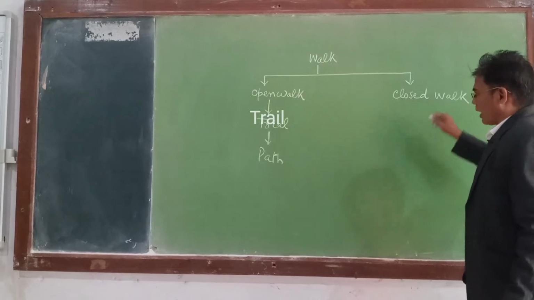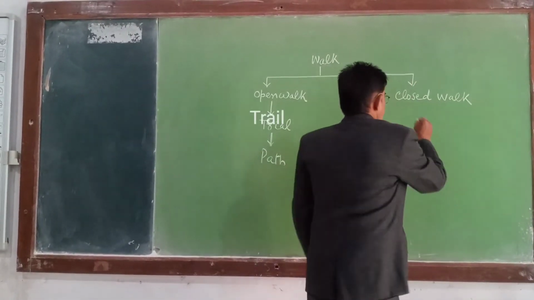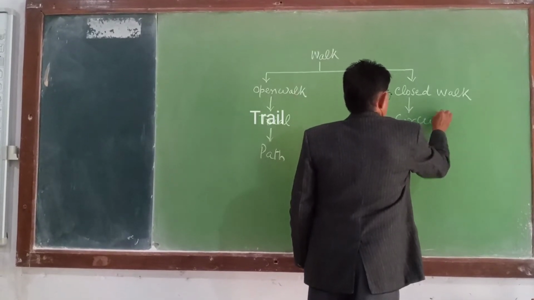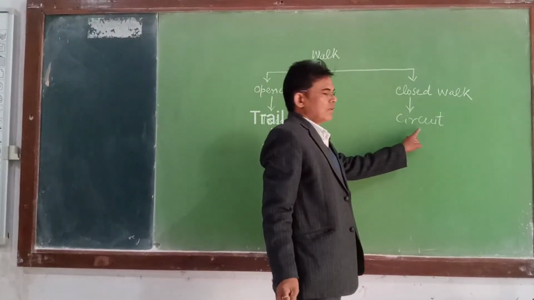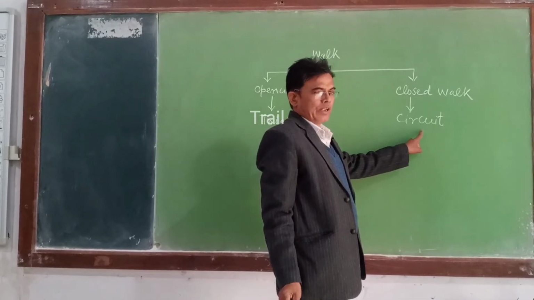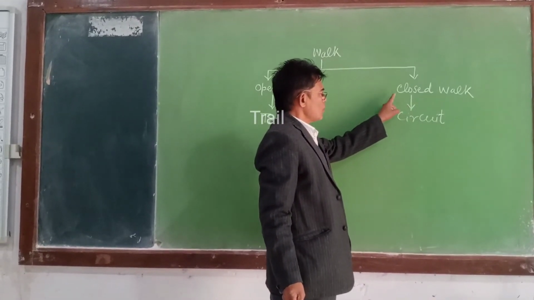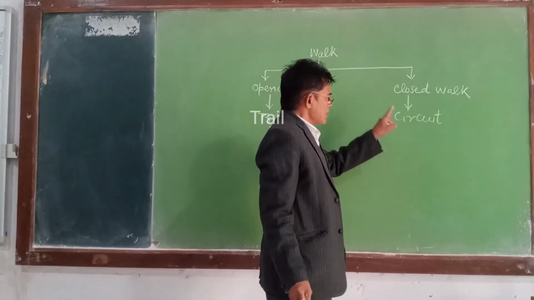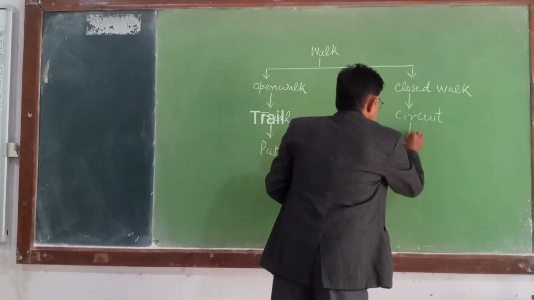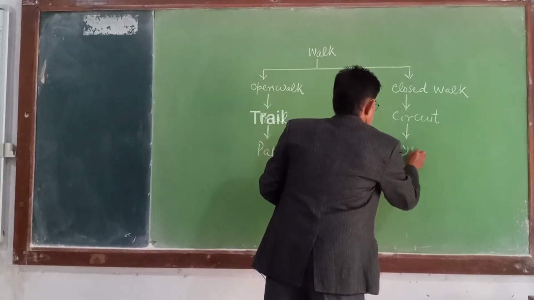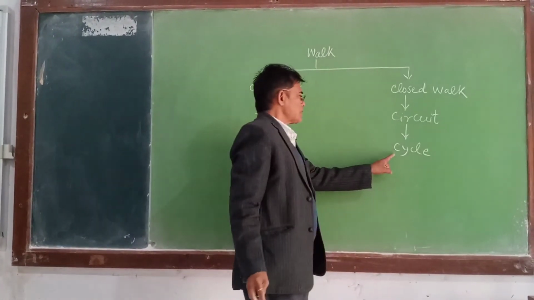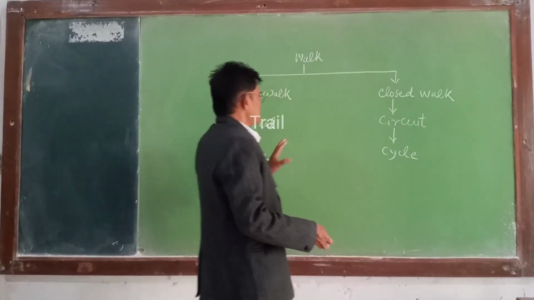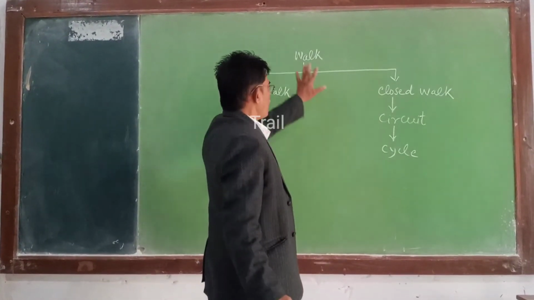A closed walk is said to be a circuit if edges are not repeated. A circuit is said to be a cycle if vertices are also not repeated. So this is the summarized study of walk.